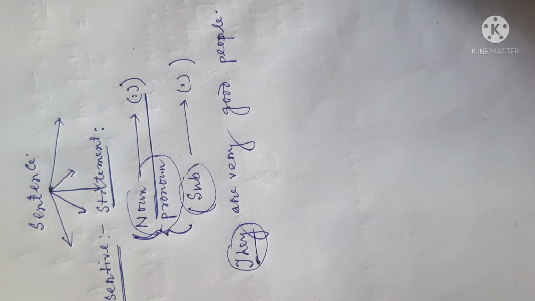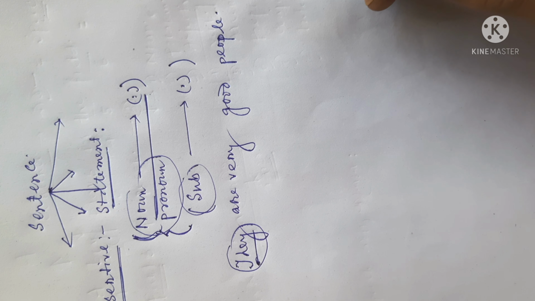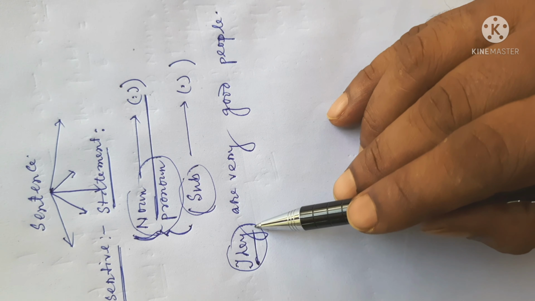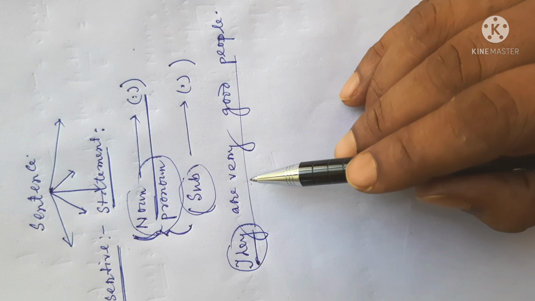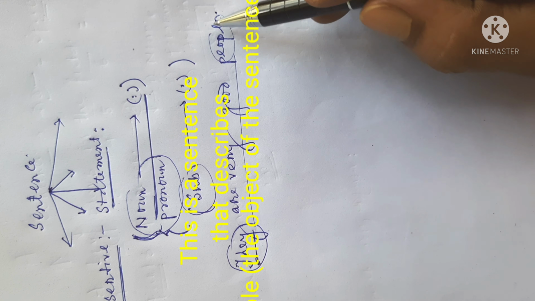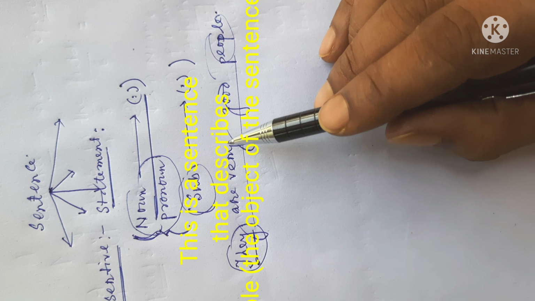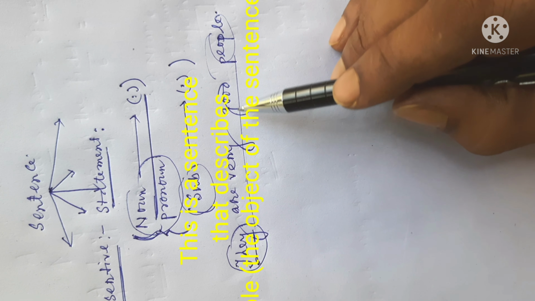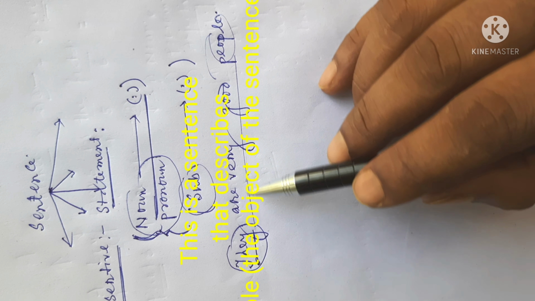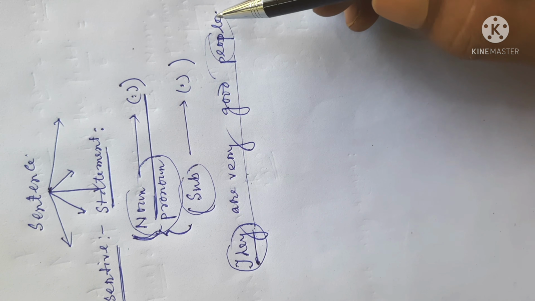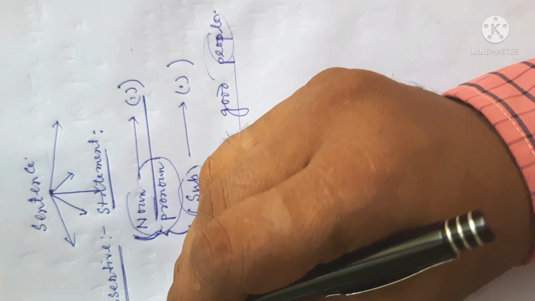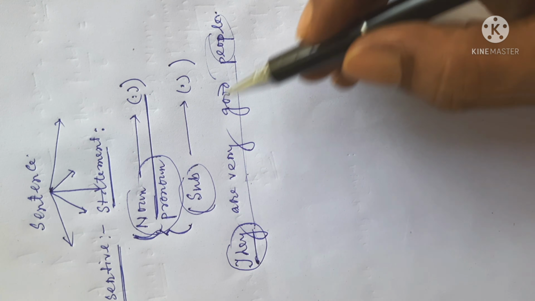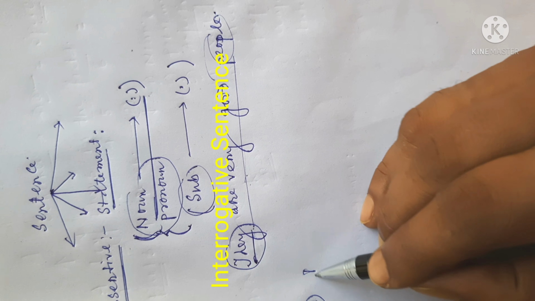As we have said earlier, a statement always describes something. In this sentence, we can find that it describes the people. The people are good, they are very good. So all these facts can be found from this statement, from this sentence. This is the first sentence type which I have analyzed, and the second one is the interrogative sentence.